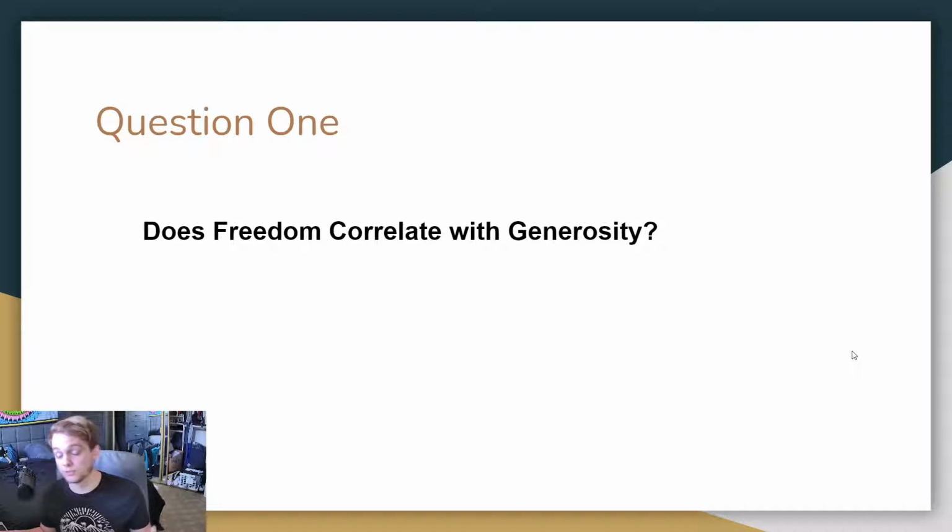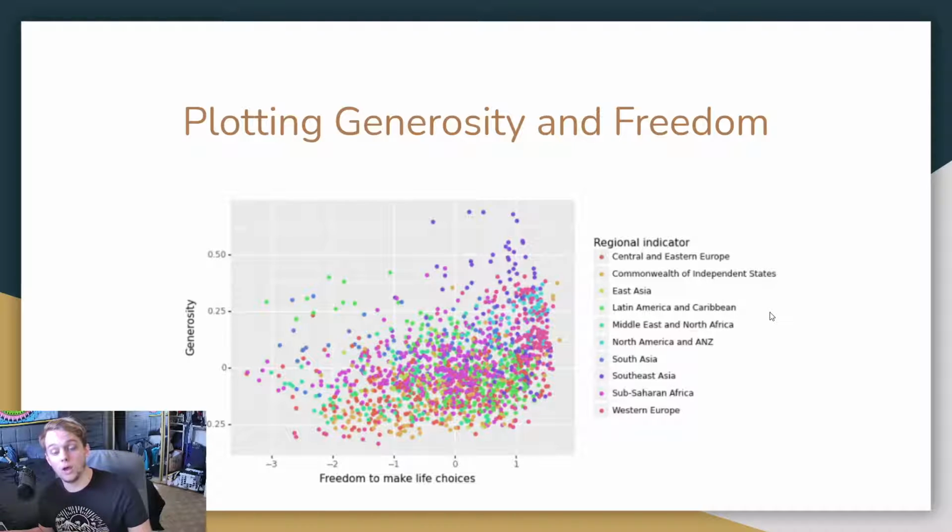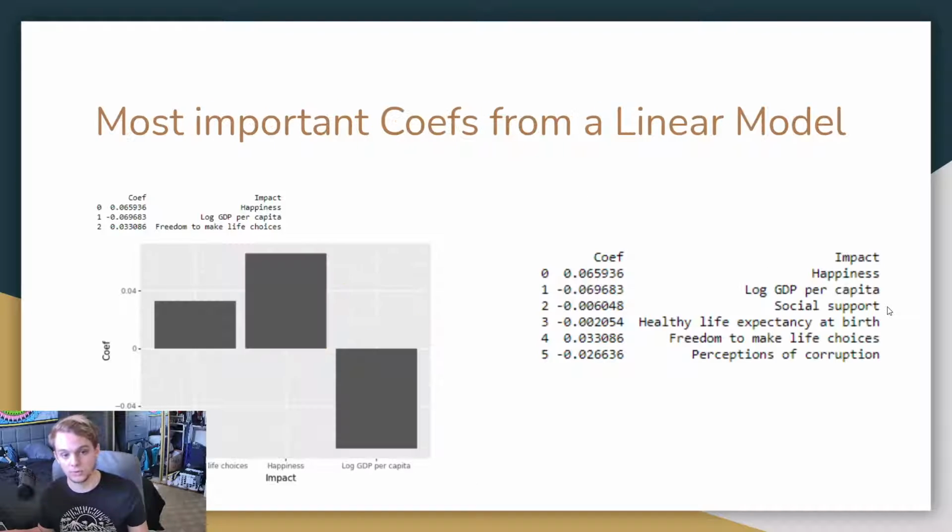Question one: does freedom correlate with generosity? Do free people donate more? Immediately in this data set, I plotted them on a dot plot, and you can actually see a little bit of a correlation right off the bat. But let's get a little more specific. Let's create a linear regression model to try to see the exact relationship between these two variables.